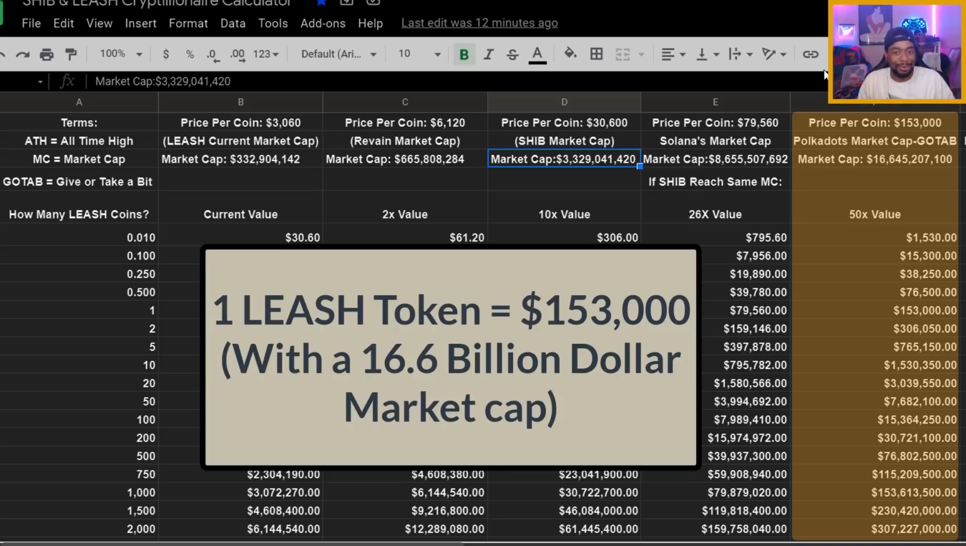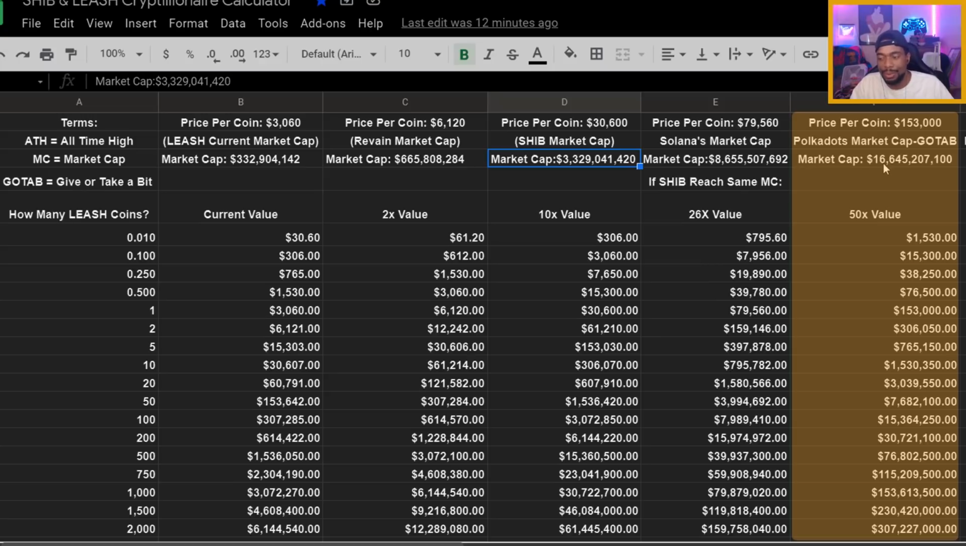I own Polkadot myself. My mom owns Polkadot herself. But I'm just saying, compared to SHIB and LEASH, I don't see too many Polkadot people stamping SHIB stickers on the walls and LEASH token on the walls. So yeah, if we were to get to a 50x value of LEASH, we would need pretty much a $16.6 billion market cap, right? Which I feel like could be doable. I feel like that's definitely achievable, all right?